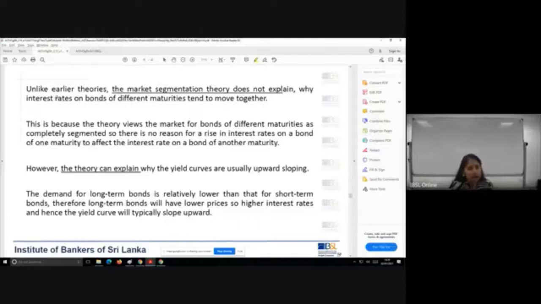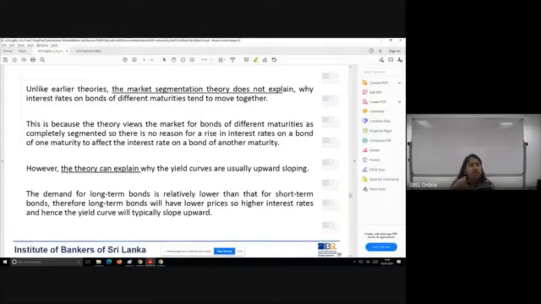But this theory can explain why yield curves are usually upward sloping. The demand for long-term bonds is relatively lower than for short-term bonds. We can agree with that. Remember, when we looked at the liquidity premium theory, we understood people usually prefer short-term securities. They are exposed to less interest rate risk. Similar is being highlighted here.